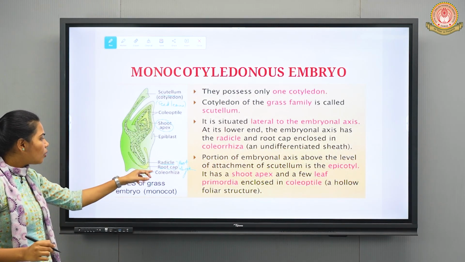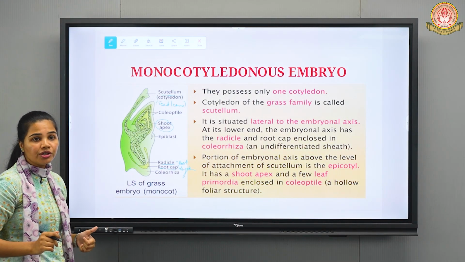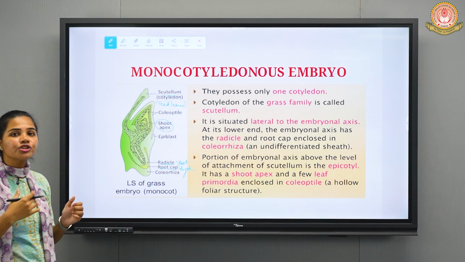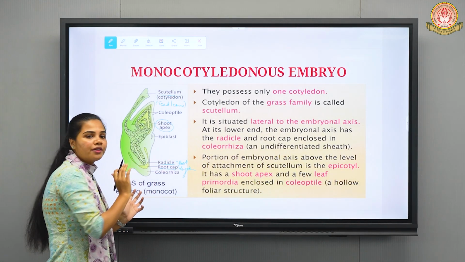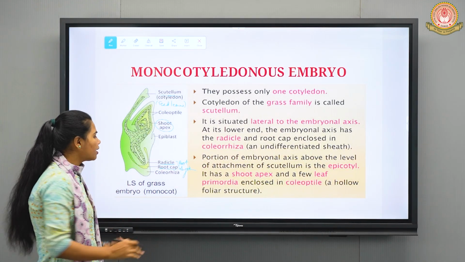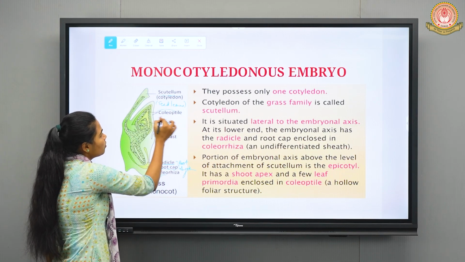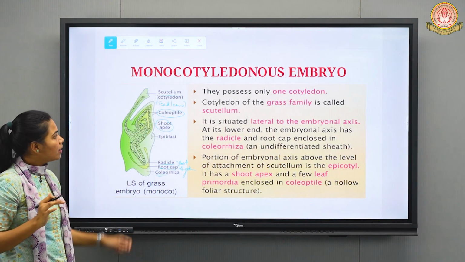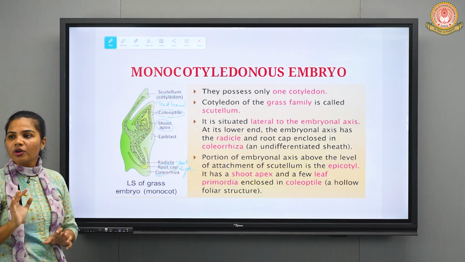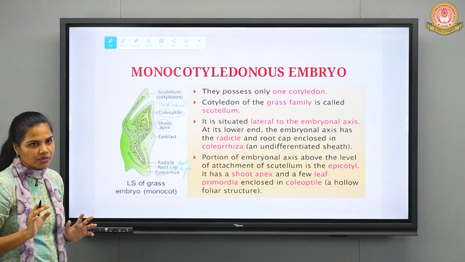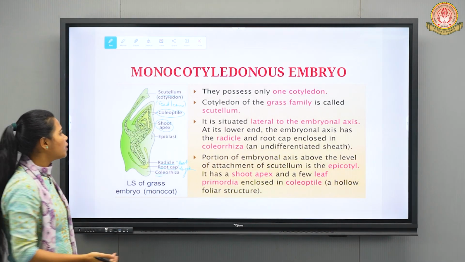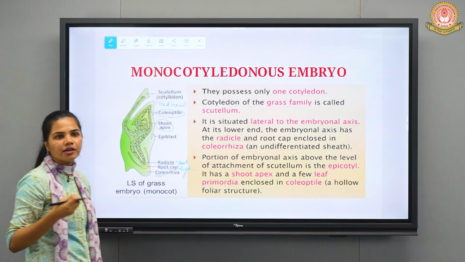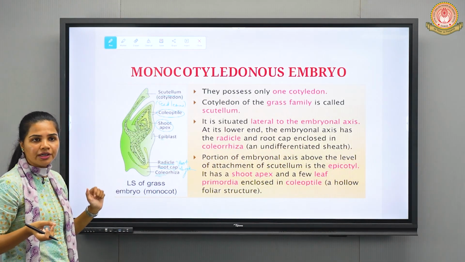Now we have the coleorhiza, a structure which covers or shields the radicle and root cap, fine. And this coleoptile, which shields the plumule, which is going to give rise to the shoot system. Then the epiblast, you can say it is an underdeveloped cotyledon, but in the case